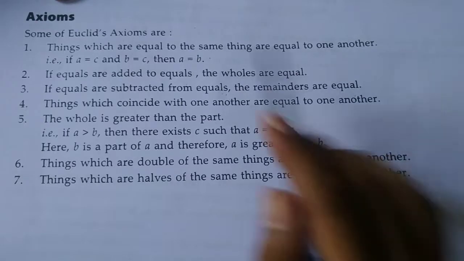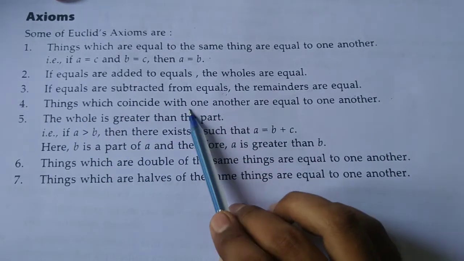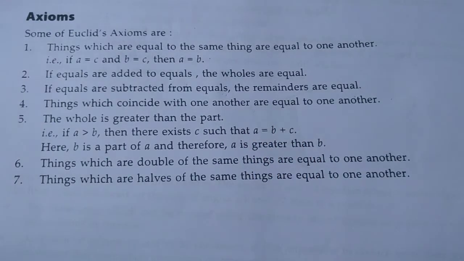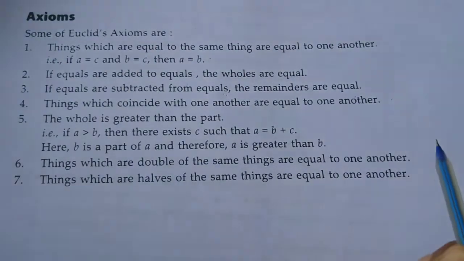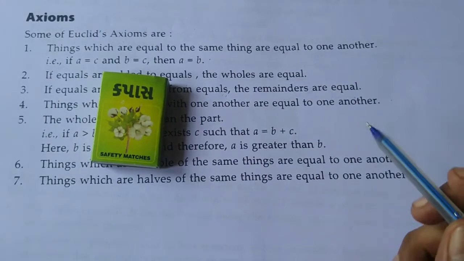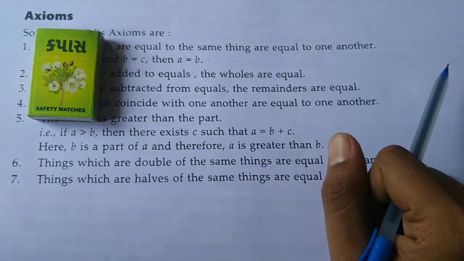Fourth, things which coincide with one another are equal to one another. Suppose I take this matchbox, and I also take a second matchbox.